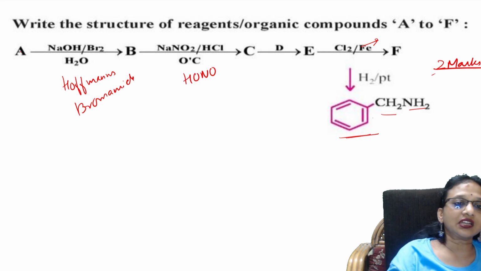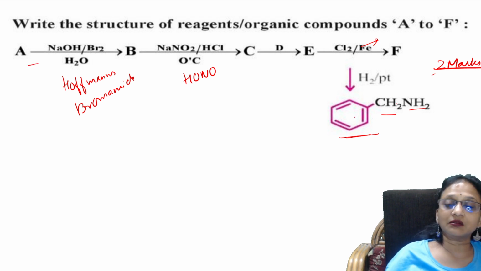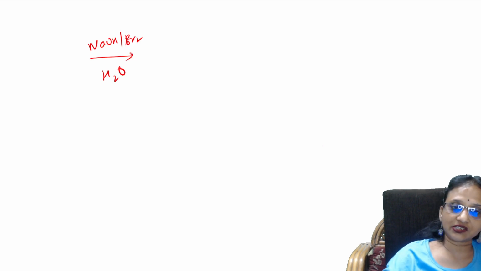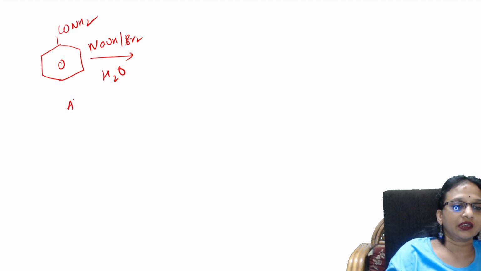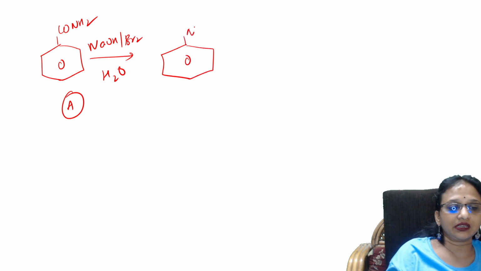Even the starting material should be an amide, but with one carbon more. So let us go back and write, this is your amide. So this is A. After this, you have treated with sodium hydroxide and bromine, it becomes one carbon less. So it is an amine, aniline. This is B.